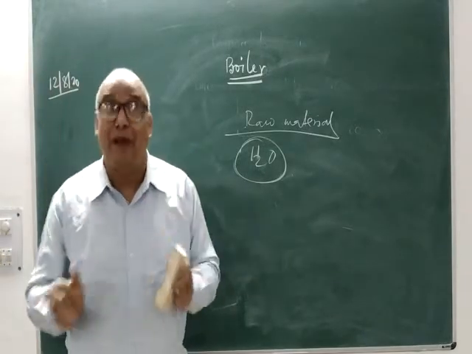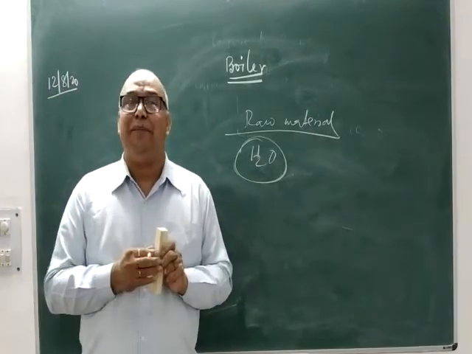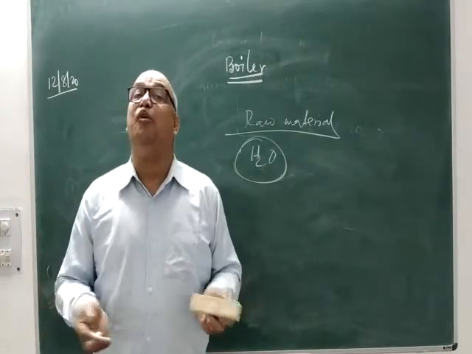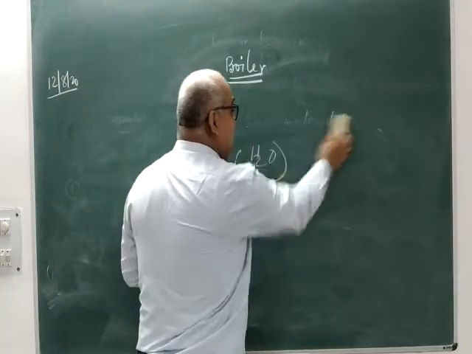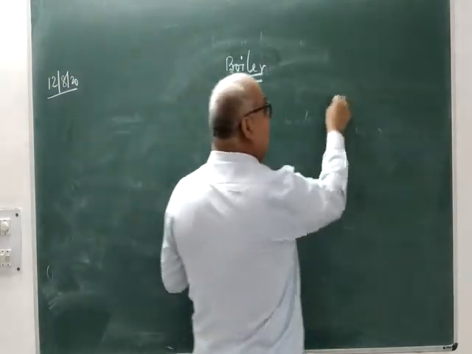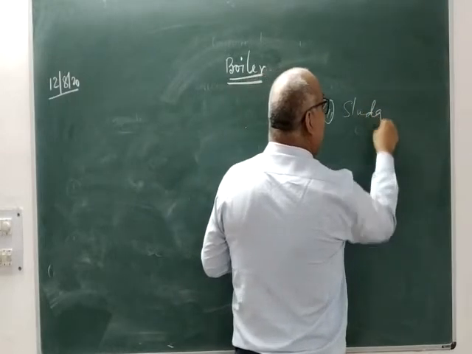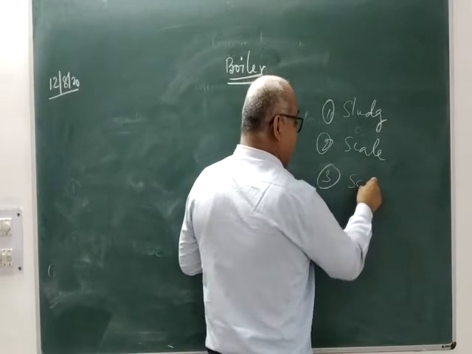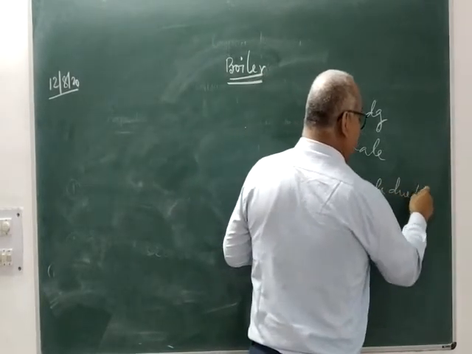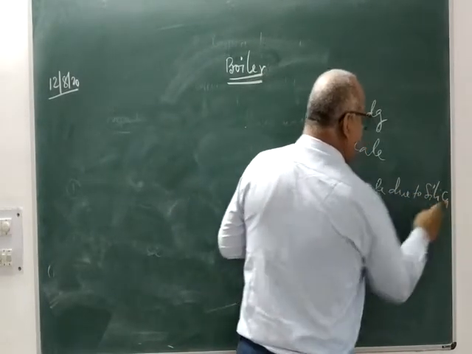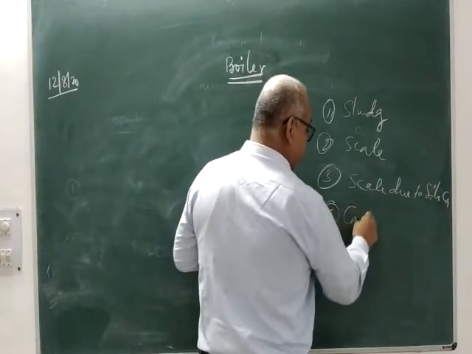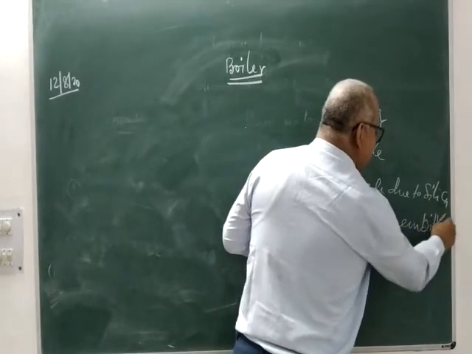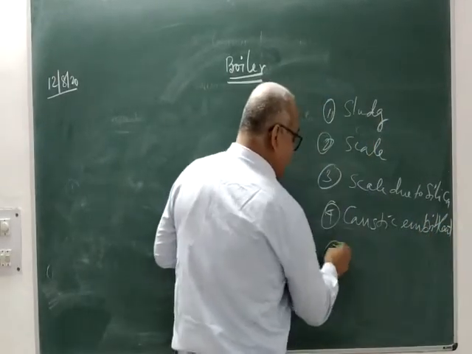But if we do not comply, then problems will appear. If we comply, no problem. If we do not, then problems will appear. What kind of problems will appear? Let me tell you. Number 1 is sludge. Number 2, scale. Number 3, scale due to silica. Number 4, caustic embrittlement. Number 5, corrosion.